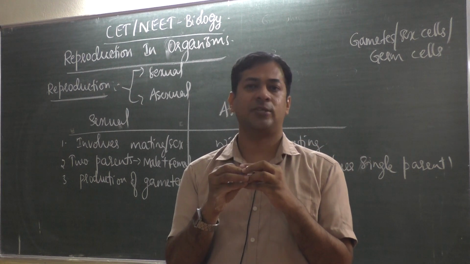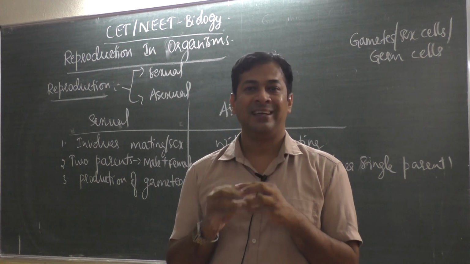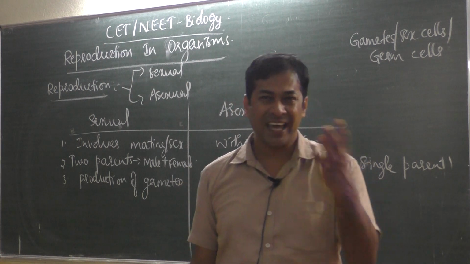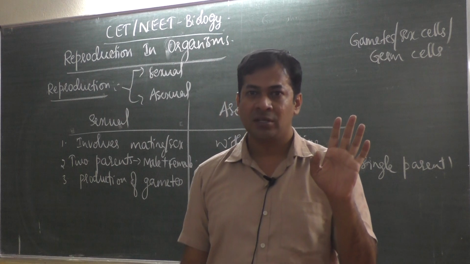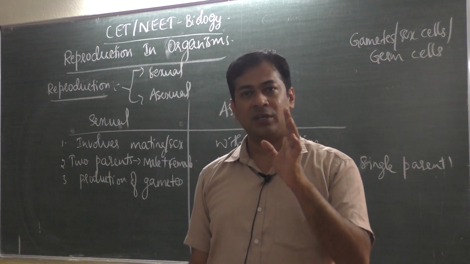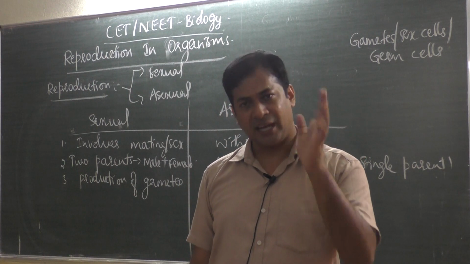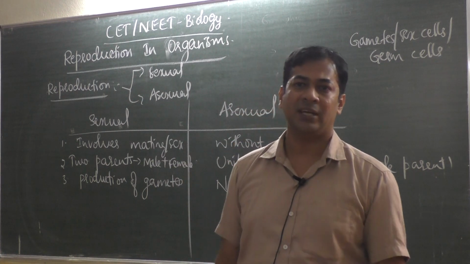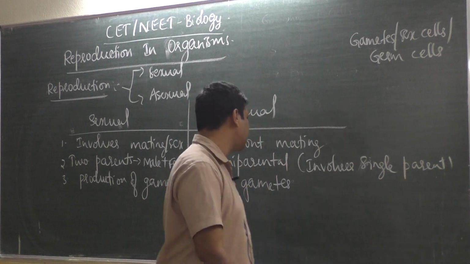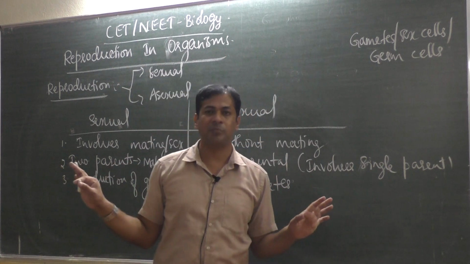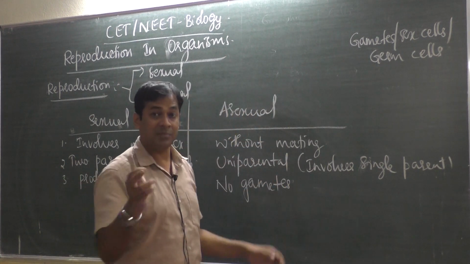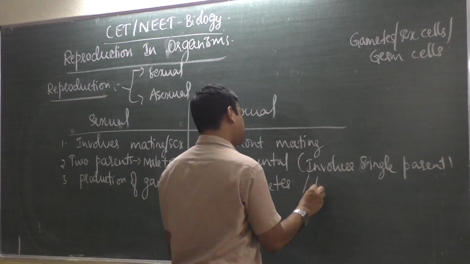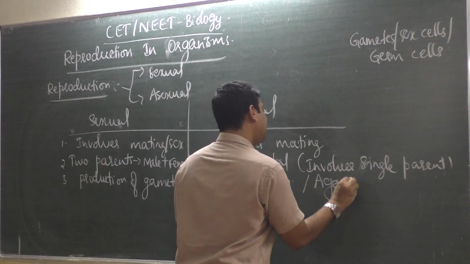So asexual reproduction is also called agamogamous type of reproduction. What is agamogamous? A means without. It is not without gametes. Gametes are produced, but gametes don't fuse. In most of the cases under asexual reproduction, no gametes are produced. Sometimes gametes are produced, but gametes don't fuse. So it should be agamogamous.